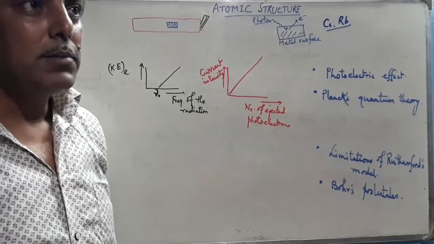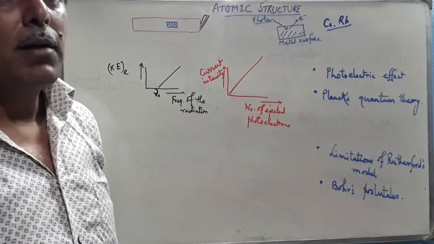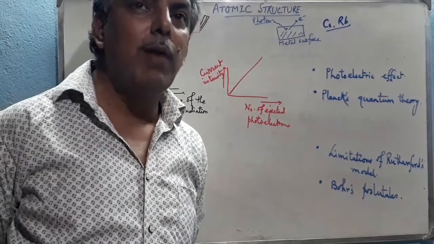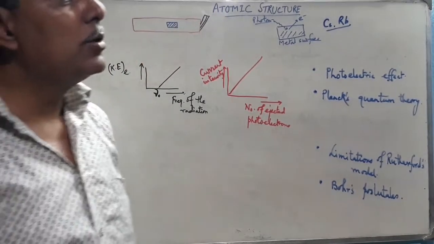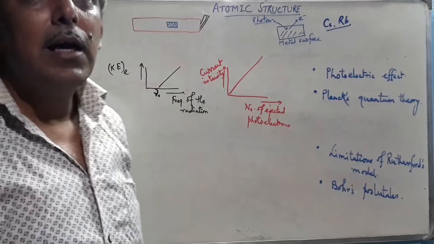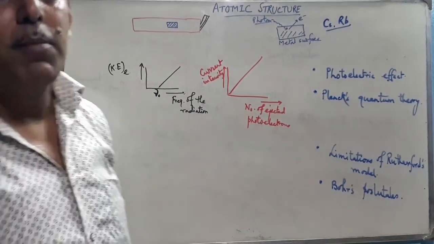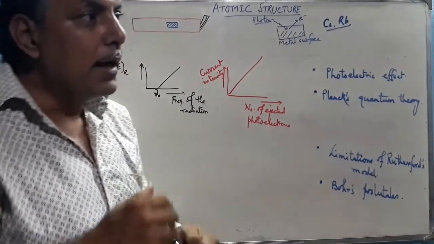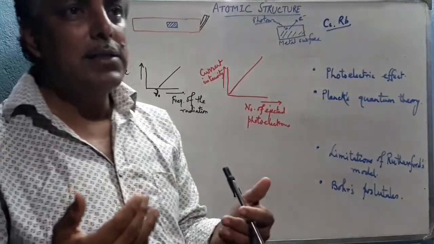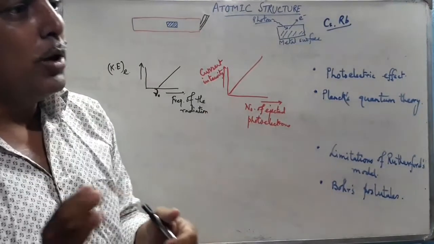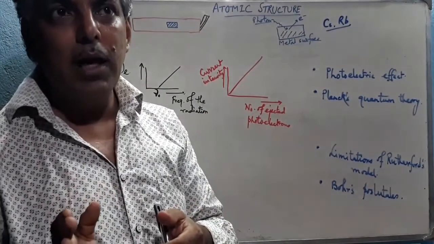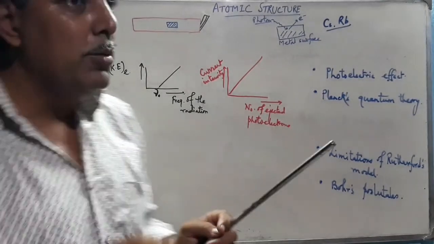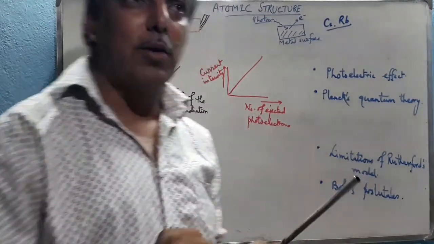Group 1 elements have very large size, so the distance from the nucleus to the valence shell is very high. Due to this large distance, the valence shell electrons are loosely bounded, and hence by absorbing a photon they will be energized. Sufficient energy will be required to eject the electron from the metal surface. These electrons are called the photoelectrons.